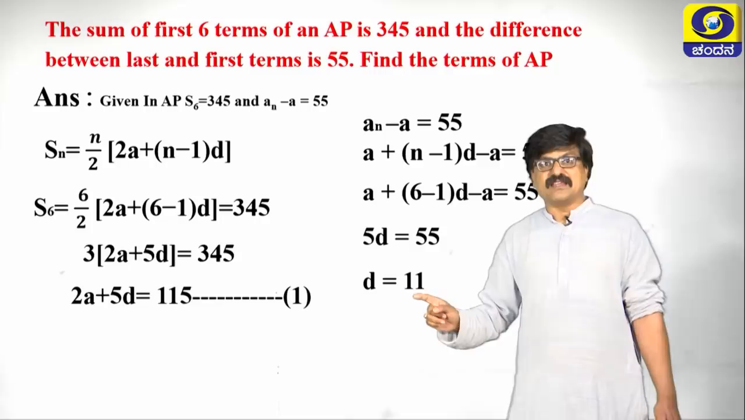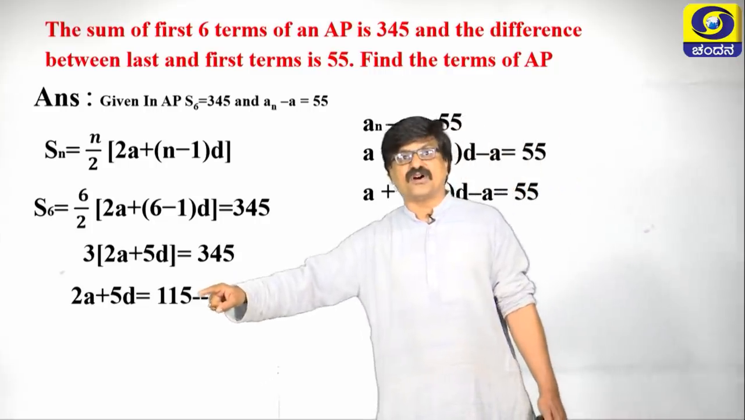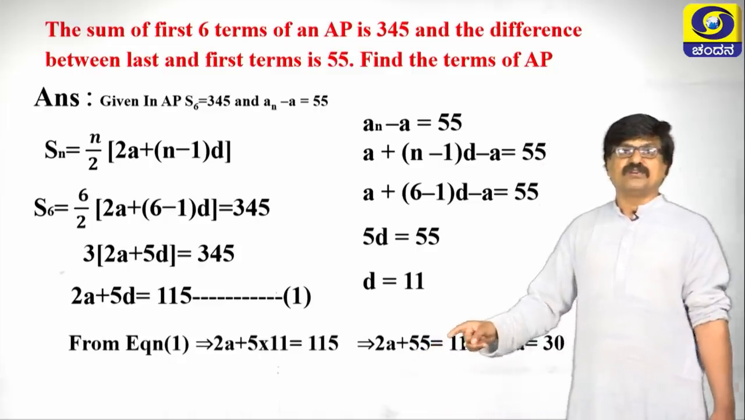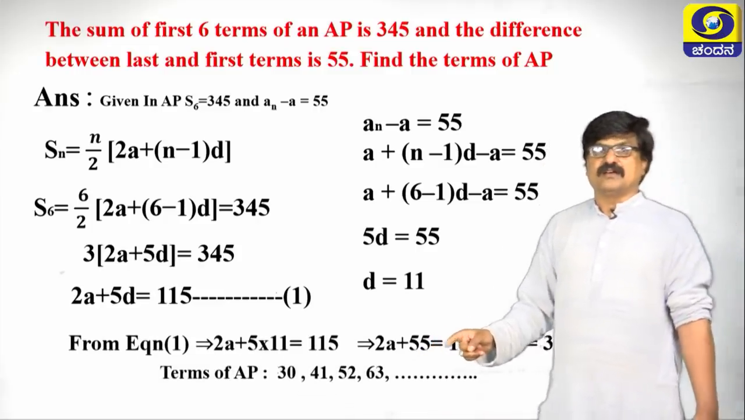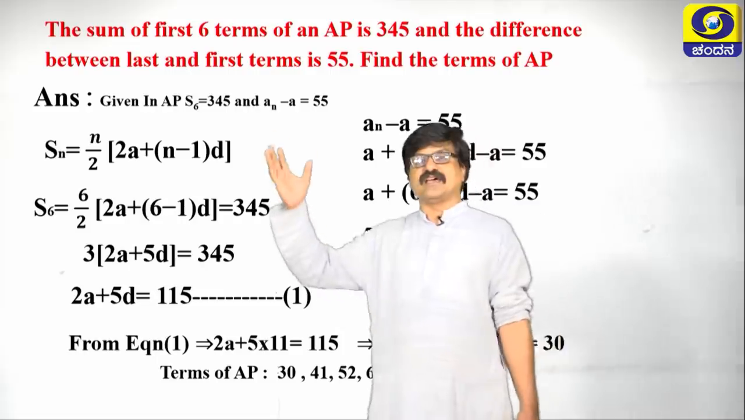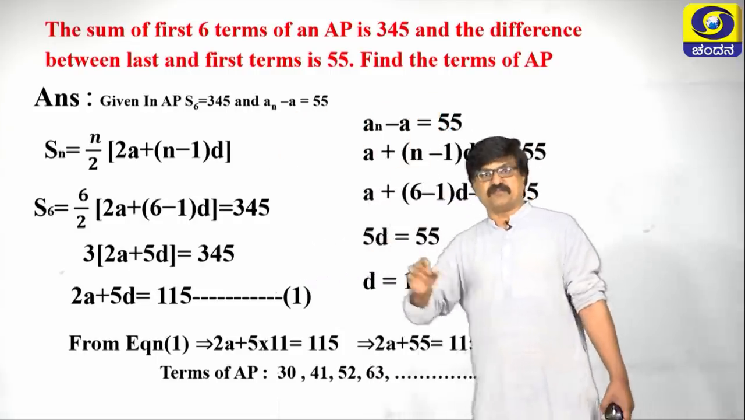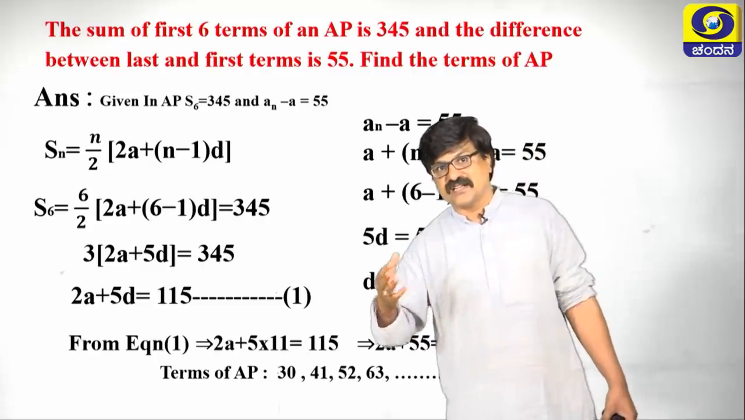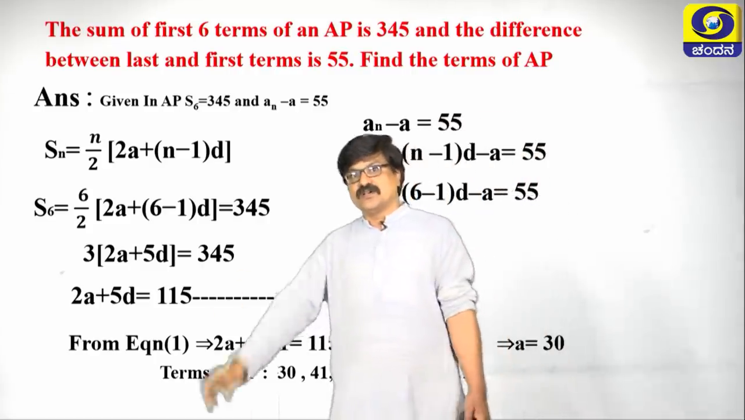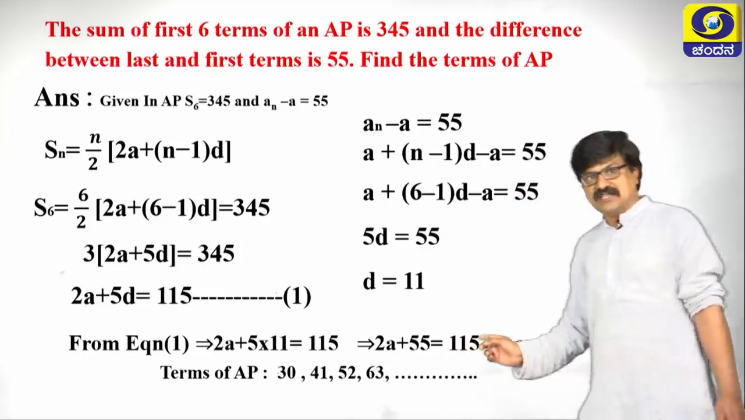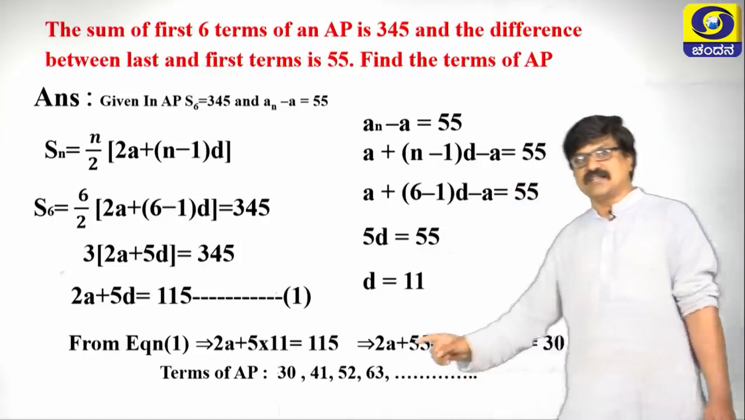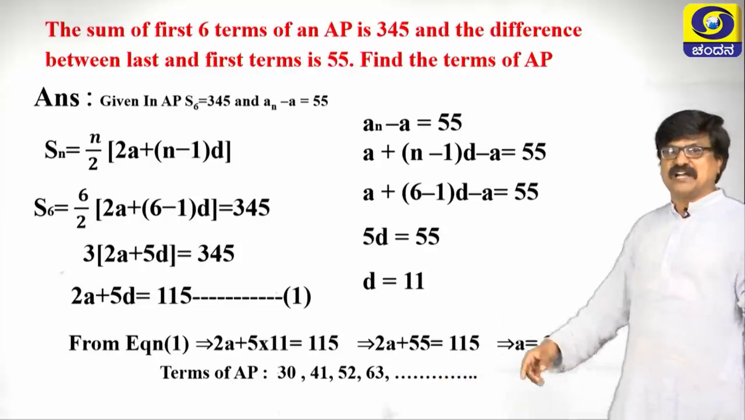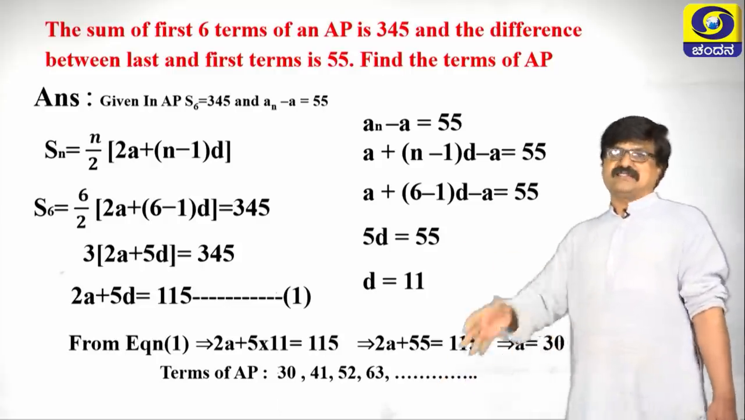After getting d, substitute the value of d as 11 here, and we get the value of a. After getting a, we can write the terms of the AP by using a plus d, a plus 2d, a plus 3d formula. The value of a is 30 here, therefore the first term is 30, 30 plus 11 is 41, 41 plus 11, if you add, we are getting its next term.